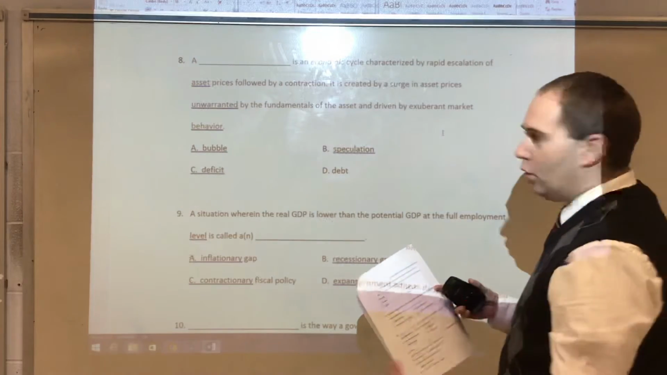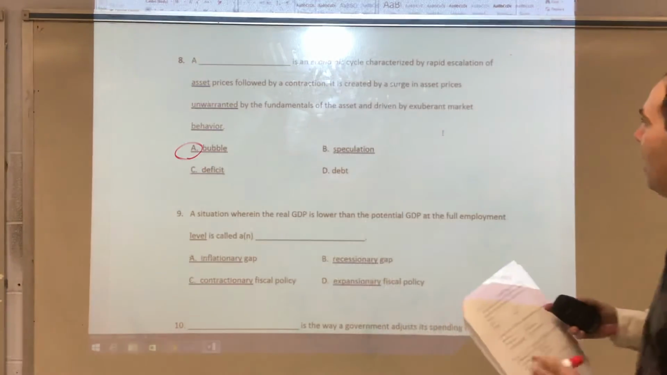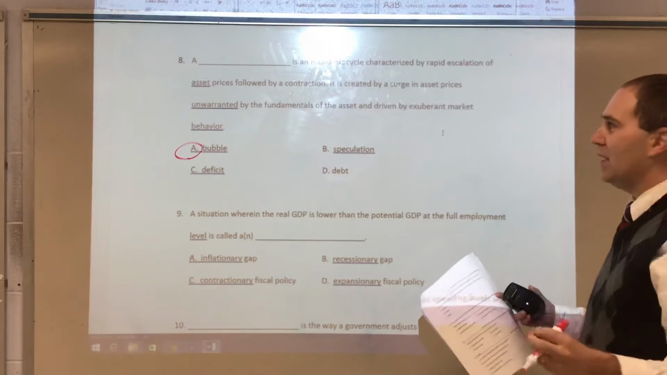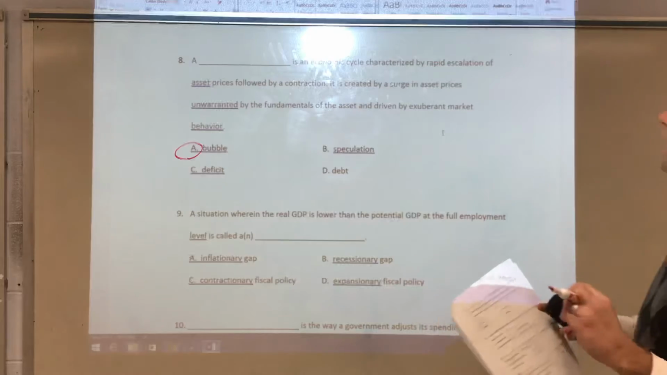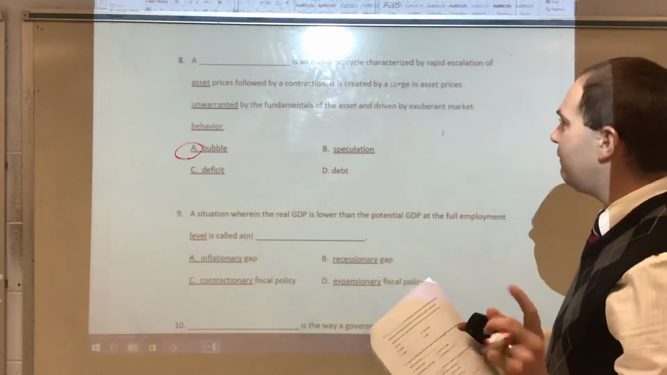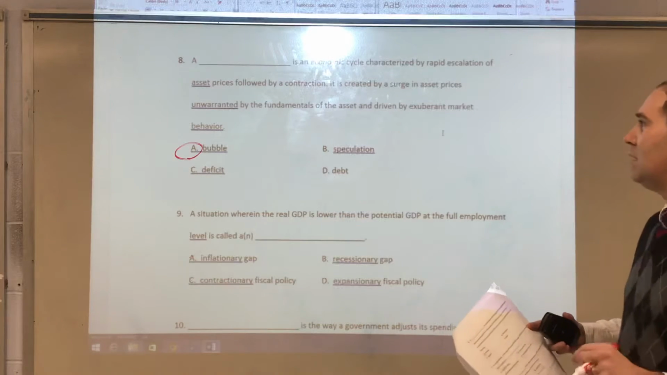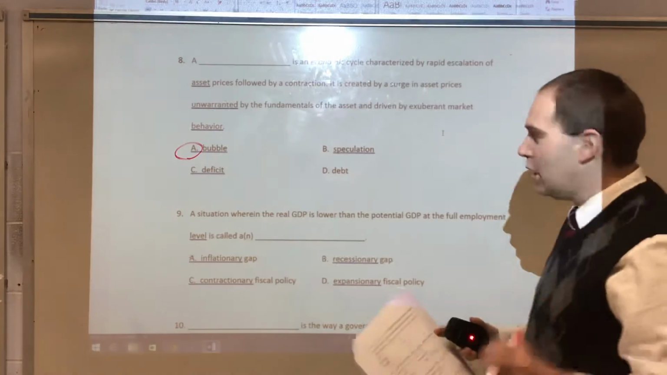A bubble. A bubble is an economic cycle characterized by rapid escalation of asset prices followed by a contraction. It is created by a surge in asset prices and unwarranted by the fundamentals of the asset and driven by exuberant market behavior. So that is a bubble.